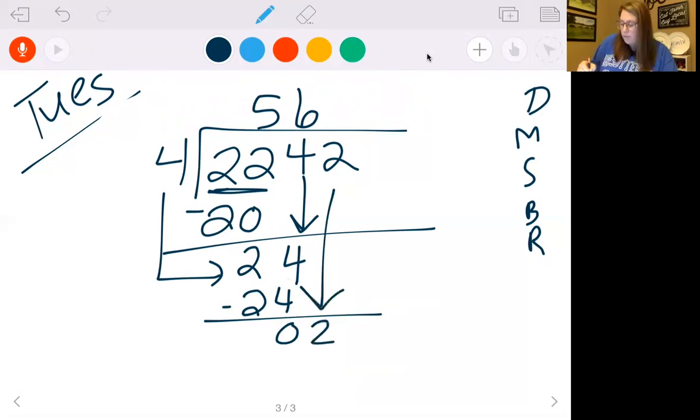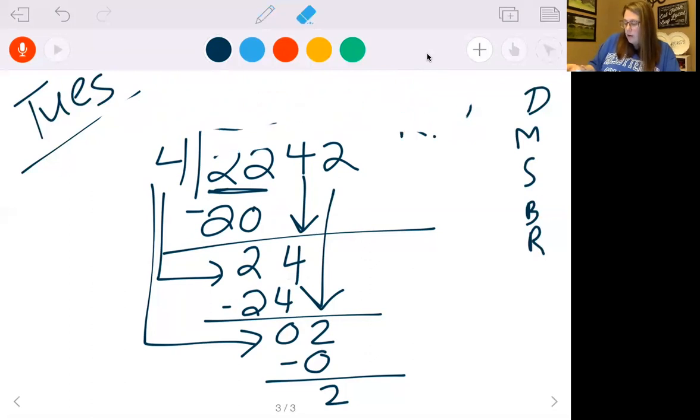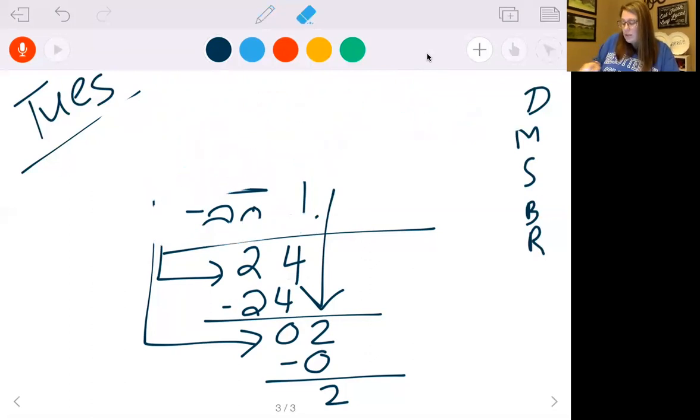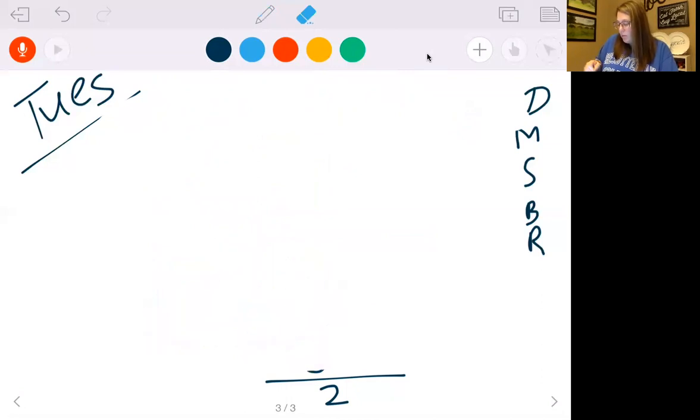Bring down the 2. Now 4 goes into 2 0 times. 4 times 0 is 0. 2 minus 0 is 2. Nothing else to bring down, so my remainder is 2. 560 remainder 2. Let's do another one. Really, this is all we're going to be doing. We're just going to be doing a lot of review. So let's do